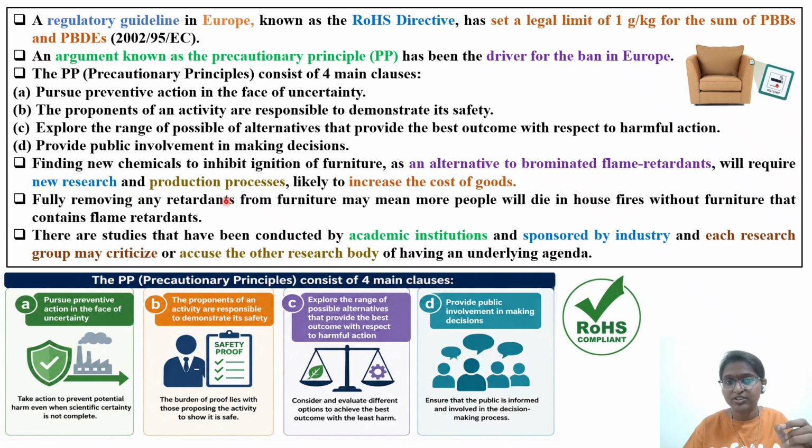Okay, the production process is likely to increase the cost. For example, this sofa was coming only for $10,000. Now it will come for $20,000 or $30,000. So the final consumer will not be able to purchase it. All these factors need to be considered.